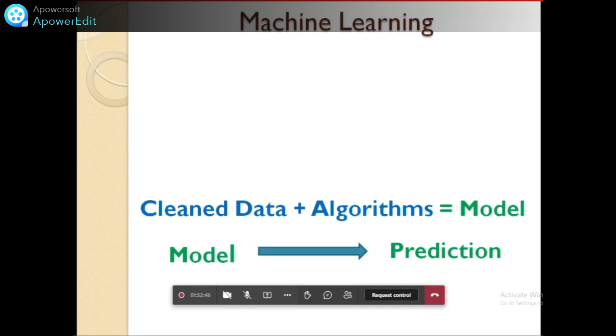So clean data, who will provide the clean data to us? Quick question, who will provide clean data? Clean data is provided by the data analyst. Who will apply the algorithm to the clean data? As I am constantly saying, the machine learning team's responsibility is applying a suitable algorithm to the clean data. The data analyst will provide the data to the machine learning team. Knowing which project it is and what clean data is coming, the machine learning team will apply the algorithm. So clean data plus algorithm is called machine learning. The algorithm learns from that, and the output is a model.